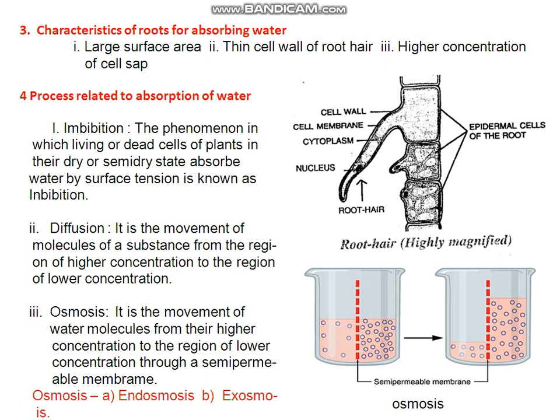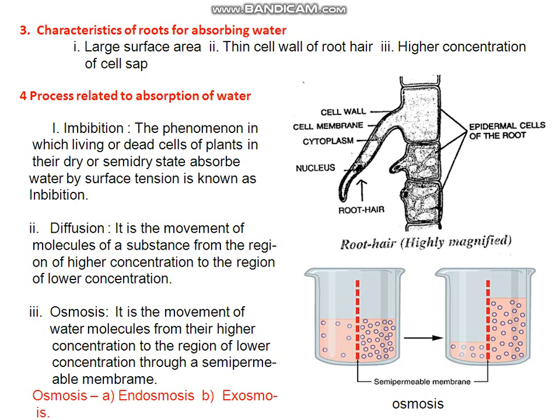Now higher concentration of cell sap. The concentration of cell sap is higher than the concentration of soil solution. That is why molecules move from lower concentration to higher concentration. That is why from soil particles, water moves towards the cell sap, towards the cell. So these three are the characteristics of roots. These three characteristics of roots help in absorption of water from the soil.